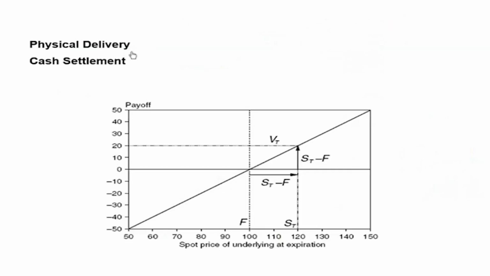Let's understand how a forwards contract gets settled. At T equal to 0, we entered the contract, which was to exchange the book for a price of $100. And let's say we have reached T equal to 6. At T equal to 6, the actual spot price of the book has gone up to $130. At T equal to 0, this price was $100.